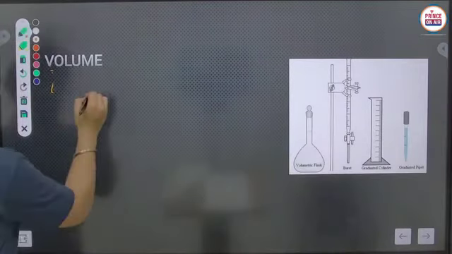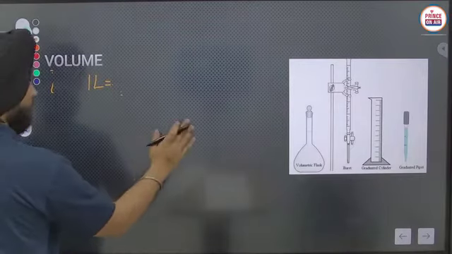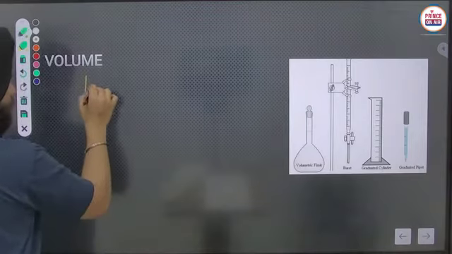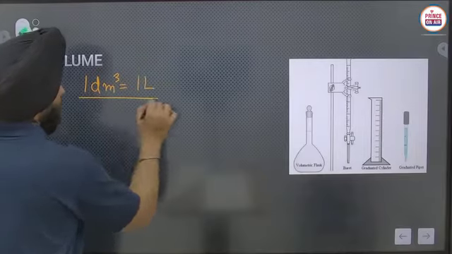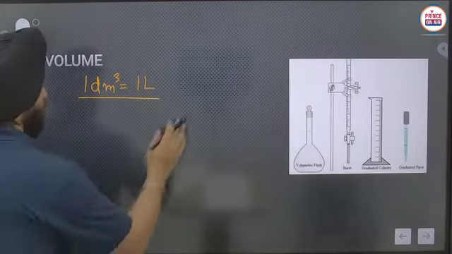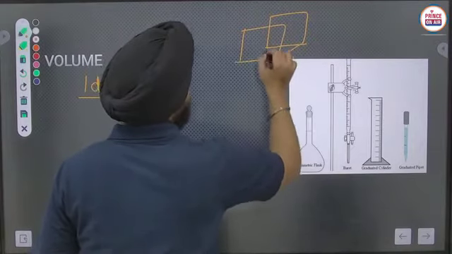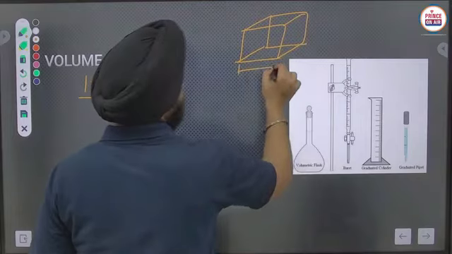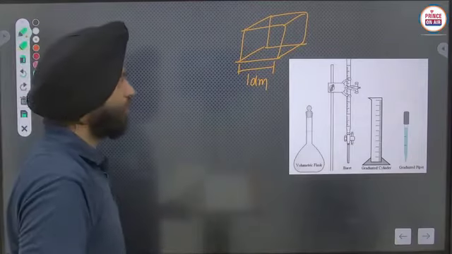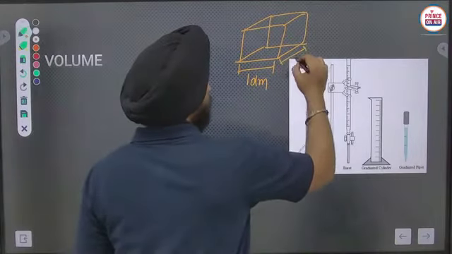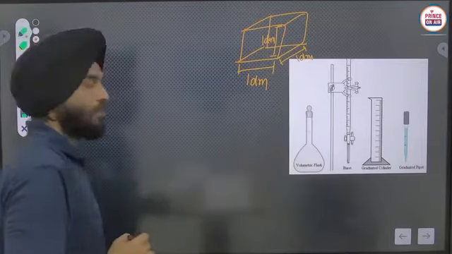1 liter is equal to 1 cubic decimeter, okay. 1 cubic decimeter, how? I have told you, this is a cube, the edge length is 1 decimeter, here it is also 1 decimeter, and here it is also 1 decimeter, okay.